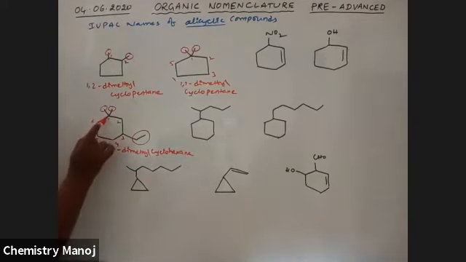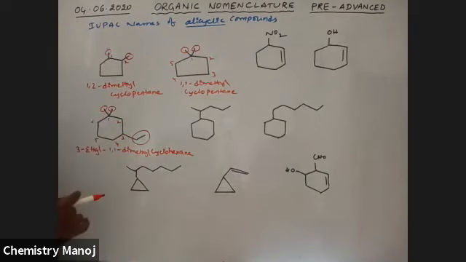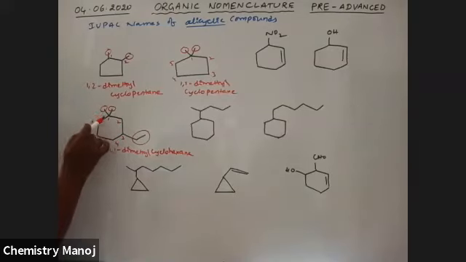See here. If you start here, 1, 2, 3. So 1 plus 1 plus 3, that is 5. If you start here, 1, 2, 3, then 3 plus 3 plus 1 is 7. You should follow the lowest locant sum rule. That is why I am starting here.